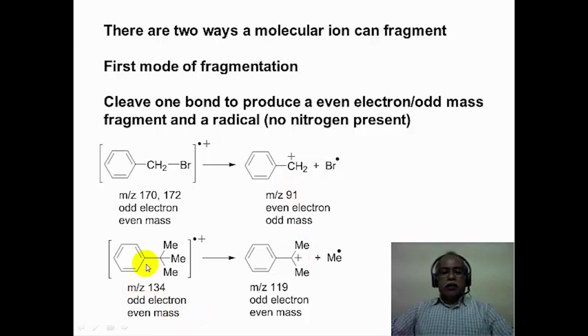Once again, you start with an even molecular weight. After the fragmentation, to get rid of this methyl radical, you get an odd mass, which is 119. The molecular ion is an odd electron species with an even mass, and the fragment is an even electron species with an odd mass. This is what is meant by the statement that cleavage can produce an even electron, odd mass fragment.